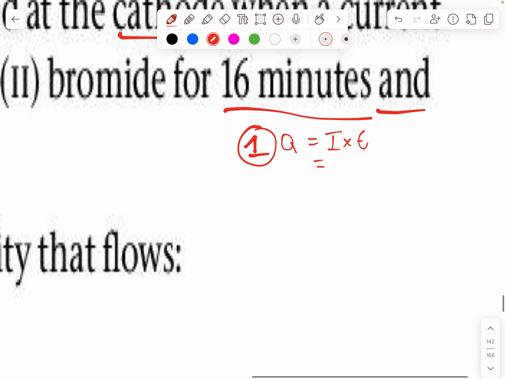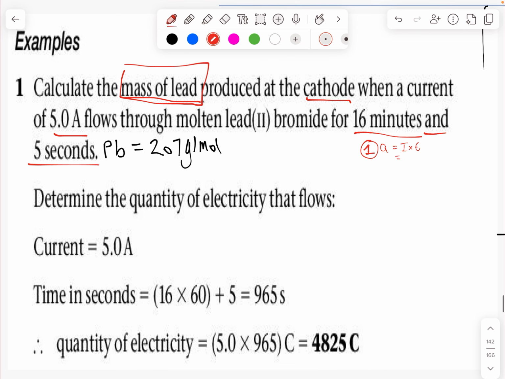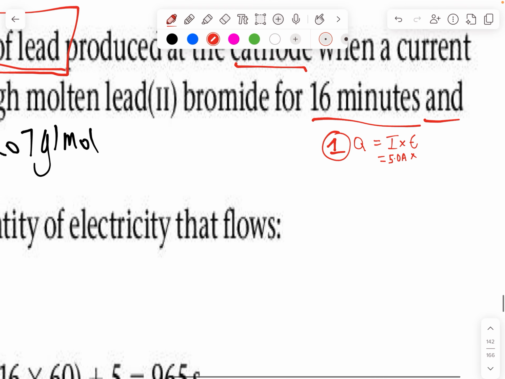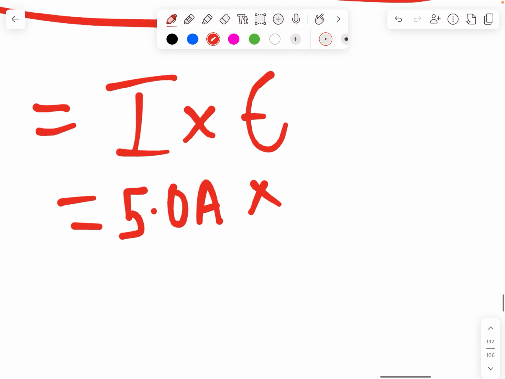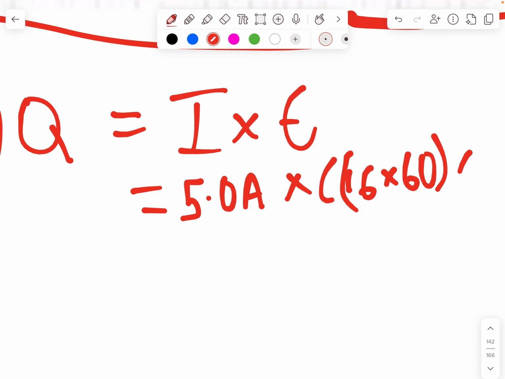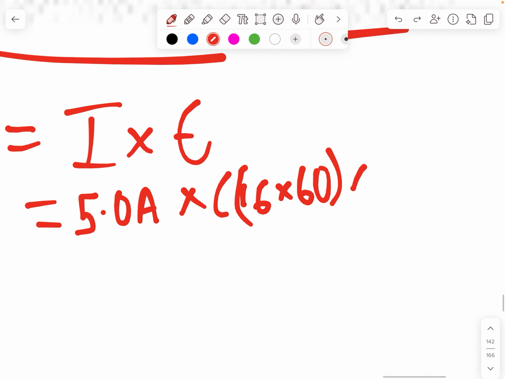In this question, the value of I is 5.0 amperes times time. I think it was 16 minutes and 5 seconds, yes? Now we have to convert all of the time into seconds. So it's going to be 16 times 60, and whatever we get there, we're going to add to the 5 seconds that we already have.